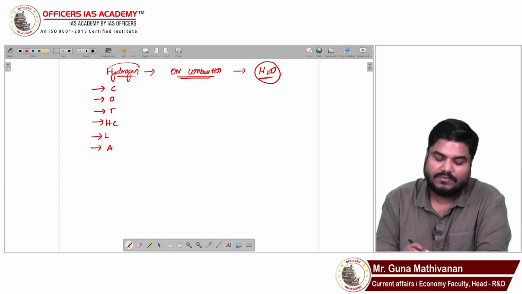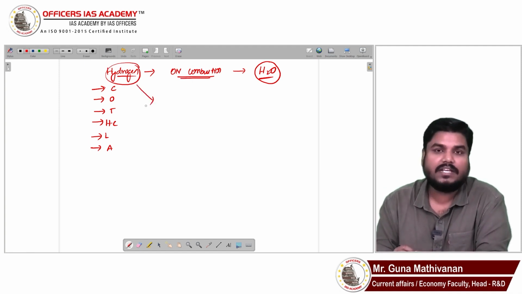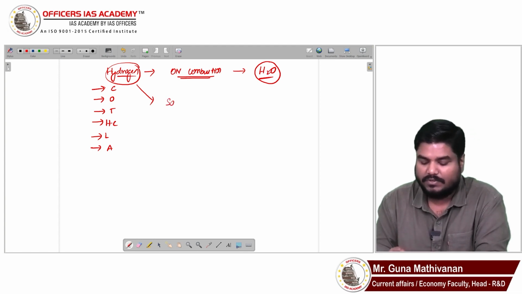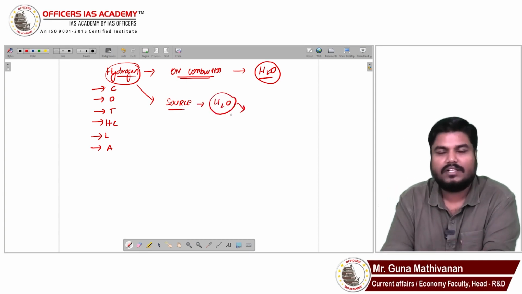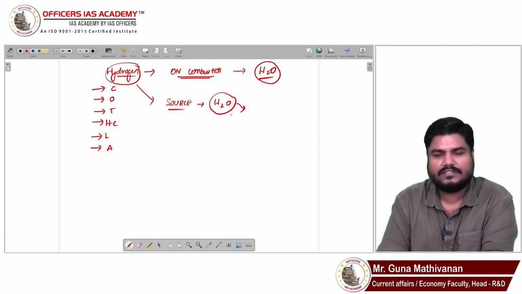Right? Though hydrogen is one of the most abundant, hydrogen is not available in elemental form. The biggest source of hydrogen is water. So from water we can derive hydrogen. Other hydrocarbons also contain hydrogen, say for example, methane, CH4, from which we can derive it. But the biggest source for hydrogen will be water.